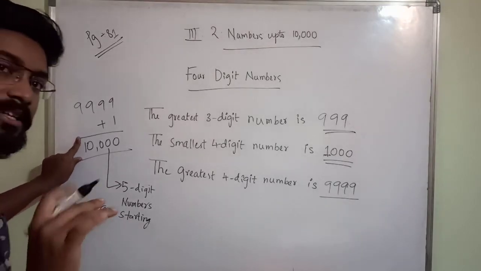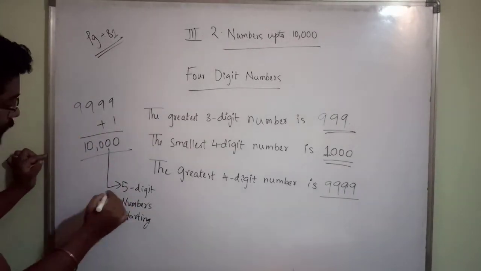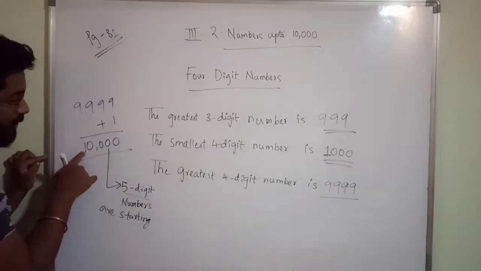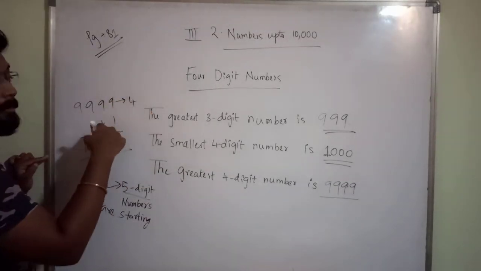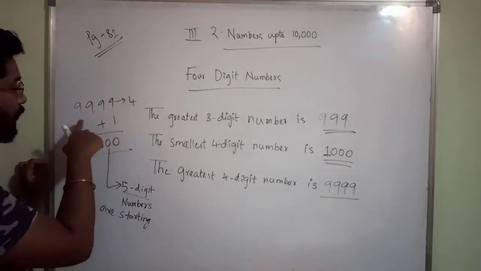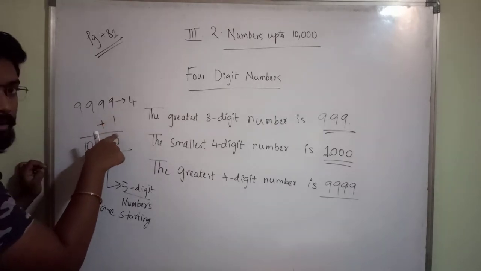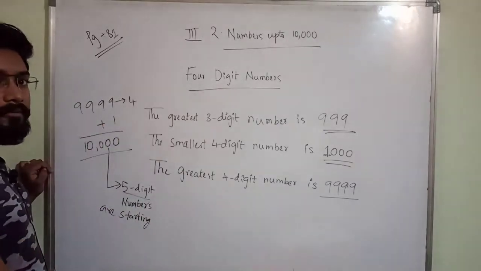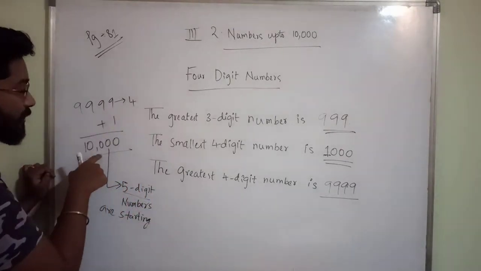Here the given digit is 5. We are speaking about 5-digit numbers. So from 10,000 5-digit numbers are starting. Up to 9999 it is 4-digit only. But after this number you are getting this. Adding 1 means you will get, after this number you will get this number, no? If you are adding plus 1. Okay. Adding means just after. I said after means plus 1. So after this one you will get this.